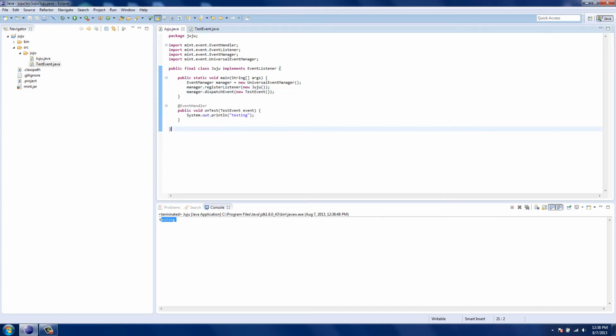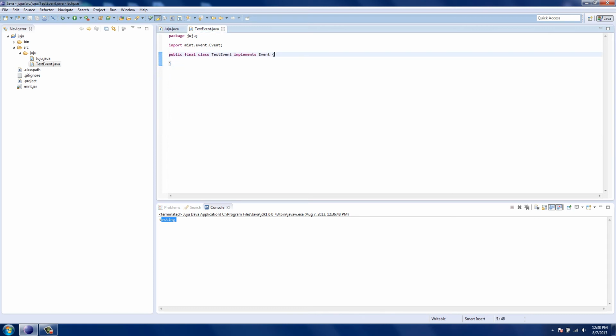So let me talk about adding data to an event type. Say I want to just add some random data. I don't know, call it name. I know there's shortcuts to do this, but I really don't feel like it because it's just one property.